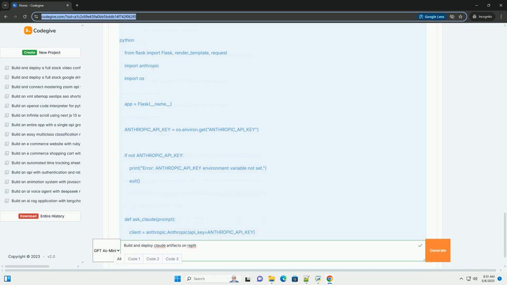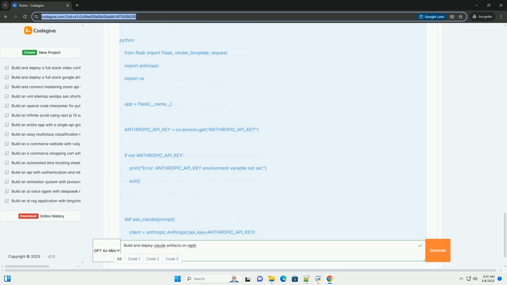Model selection: choose the appropriate Claude model for your needs. Different models have different capabilities and costs. The newest Claude 3 models, Opus, Sonnet, and Haiku, offer increased performance. Content filtering: be aware of Anthropic's content filtering policies. Claude is designed to be safe and responsible, and it will refuse to generate harmful or inappropriate content.